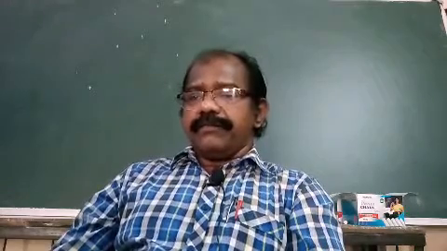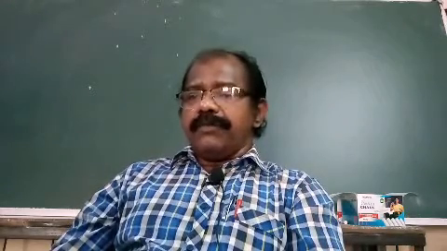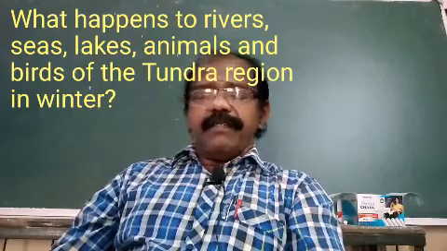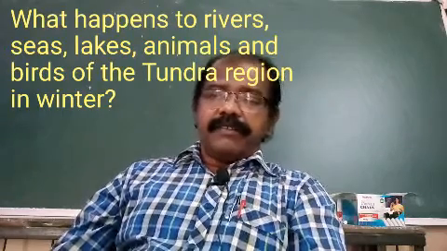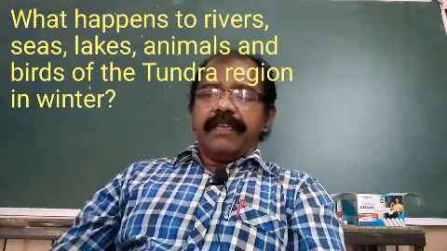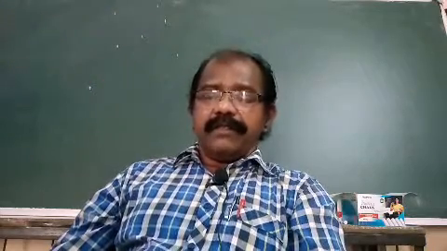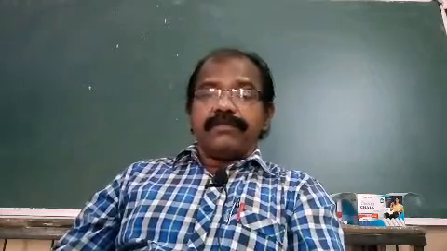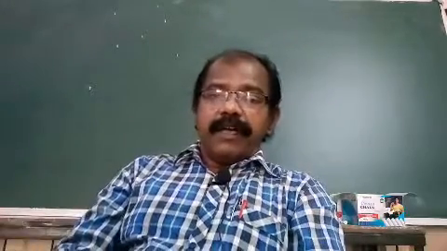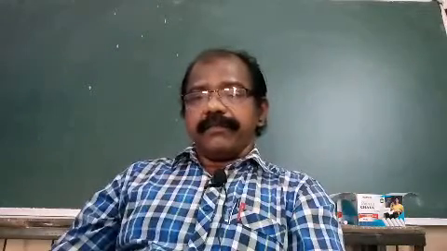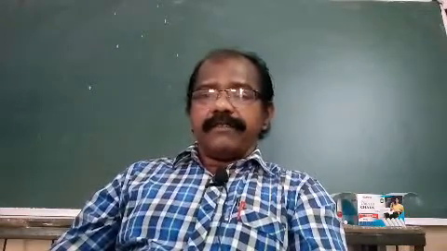Next question, what happens to rivers, lakes, seas, plants, birds and animals? The rivers, lakes and seas are water sources. The water in these sources will be frozen and changed to ice, completely ice. And what happens to plants?